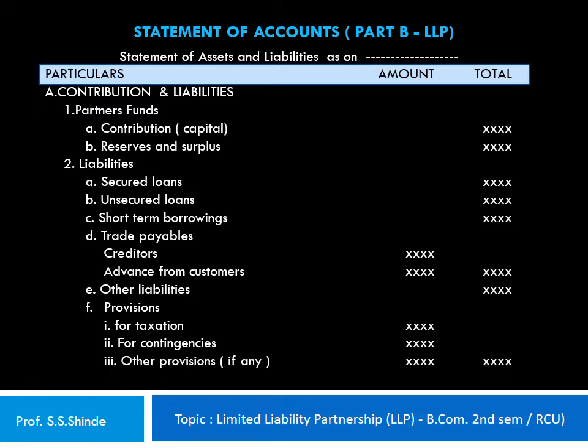The sum of all these items equals the total liabilities amount. So this constitutes the first part of the statement of assets and liabilities.